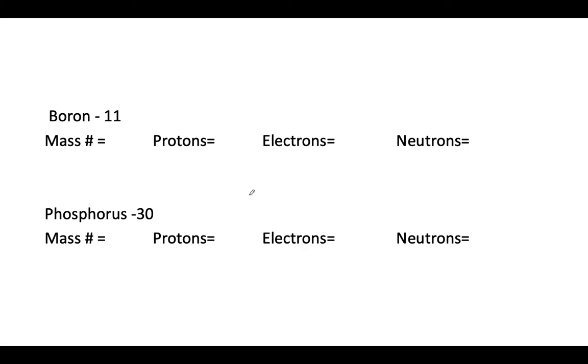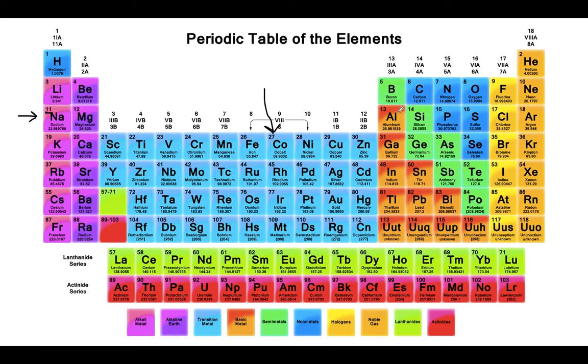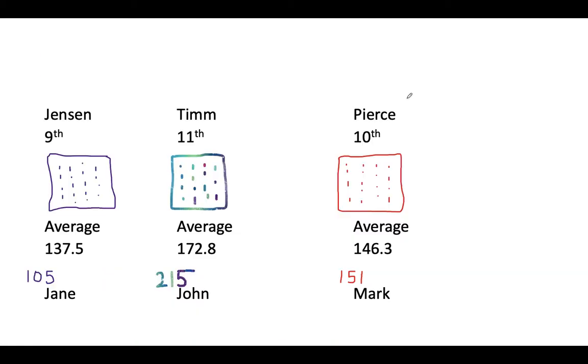So here we are. We've expanded ourselves now. In the book, when I speak to you going forward, I'm just going to say boron-11. What's the mass number? That's the mass number, 11. But how many protons? Well, you've got to go to the periodic table, and boron is right here. How many protons? There are 5. How many electrons? There are 5.